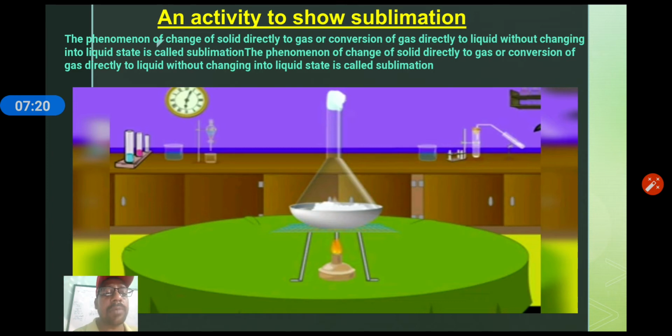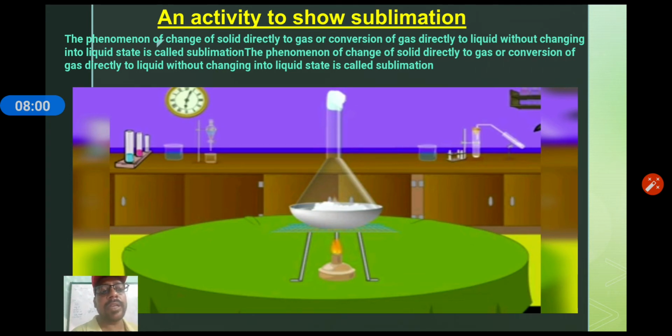You have also observed one funnel kept upside down, and the upper end is blocked with cotton. On heating, you will observe that the solid substance starts converting into gaseous state, and when it goes up inside the funnel, it starts converting into solid state, because the temperature at the tip of the funnel is lower than at the bottom of the china dish.